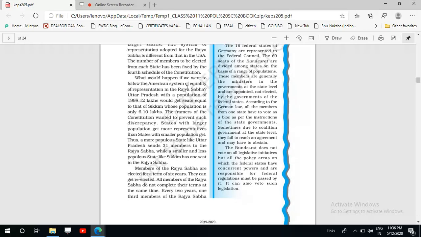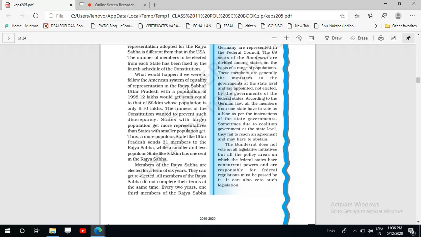Now we will discuss the tenure of the members of the Rajya Sabha and the tenure of the Rajya Sabha also, because the tenure of the Rajya Sabha and the tenure of the members of the Rajya Sabha are different. Actually, the tenure of the members of the Rajya Sabha is 6 years. They are elected for a term of 6 years, and after 6 years they can be re-elected also. There is also provision for re-election.